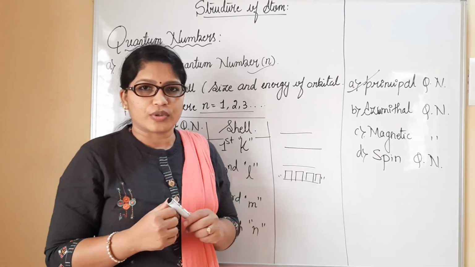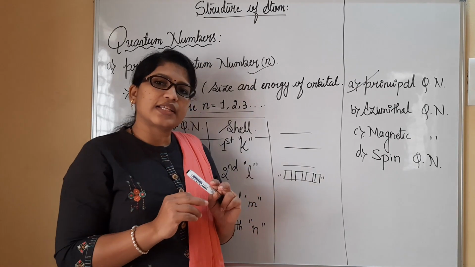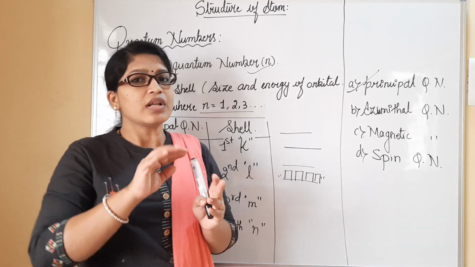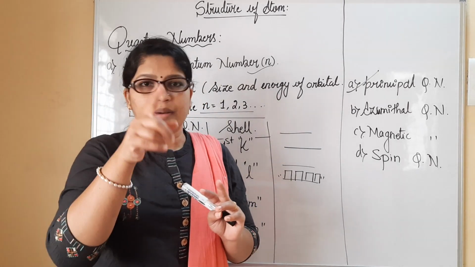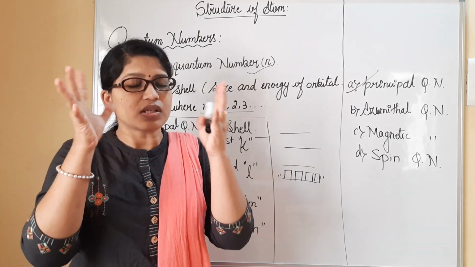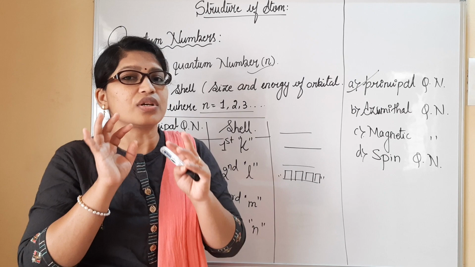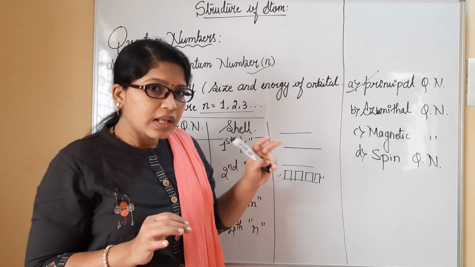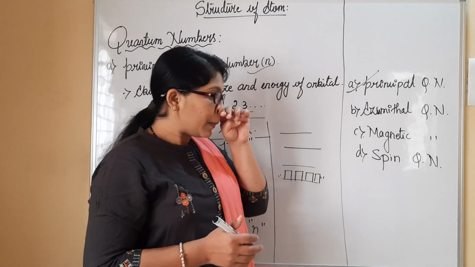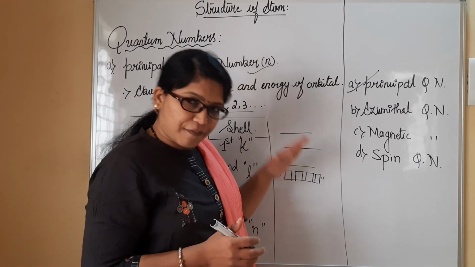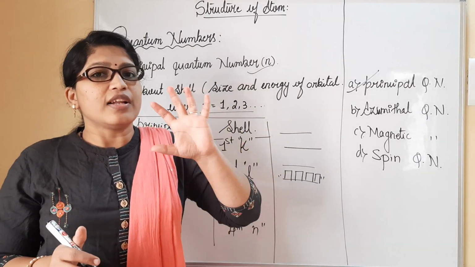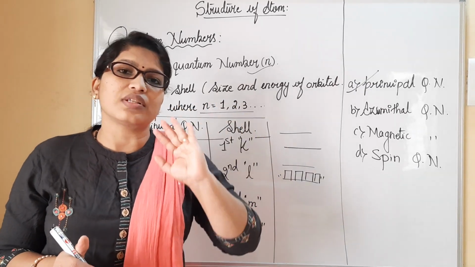Likewise, we have the second floor. When you consider the second floor, all the rooms are not the same here. Certain rooms are spherical in nature, certain rooms are a different shape, dumbbell shape, certain rooms are double dumbbell shape, and so on. The change in structure, or infrastructure, takes place at the second floor. Likewise, we will have the third floor, the fourth floor, and so on. The floors are increasing, but there is a change in the infrastructure of the rooms in which electrons are going to be present.